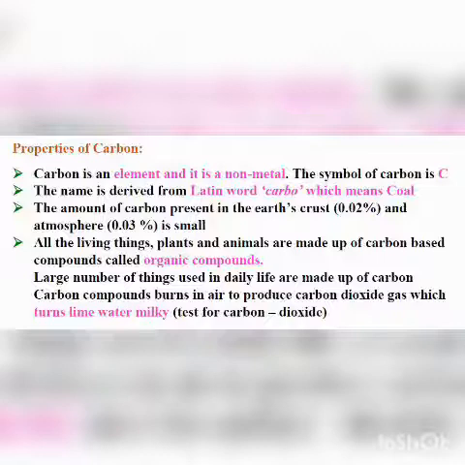The fuels like wood, coal, kerosene, LPG, CNG, natural gas, petrol and diesel, which are used for cooking food and running vehicles, are carbon compounds. Also paper, rubber, plastic, leather, drugs and dyes are made up of carbon compounds. So it is clear that the carbon element plays a very important role in our daily life. I hope it is clear to everyone.